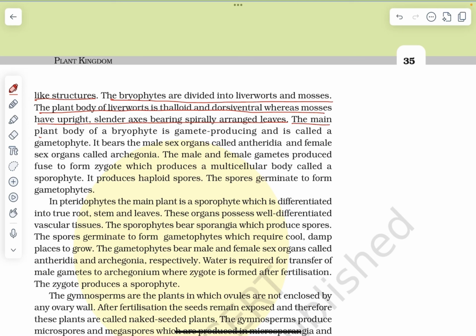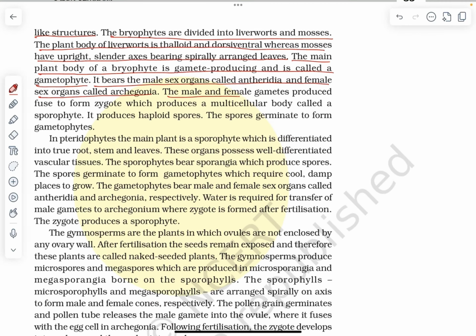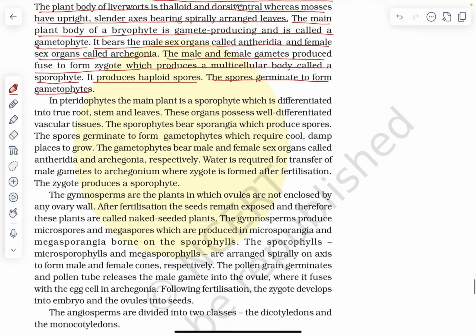The main body of bryophyte is gamete producing and is called a gametophyte. It bears the male sex organs called antheridia and female sex organs called archegonia. The male and the female gametes produced fuse to form zygotes, which produce a multicellular body called a sporophyte. It produces haploid spores. The spores germinate to form gametophytes.